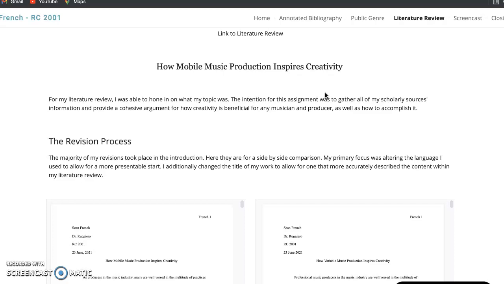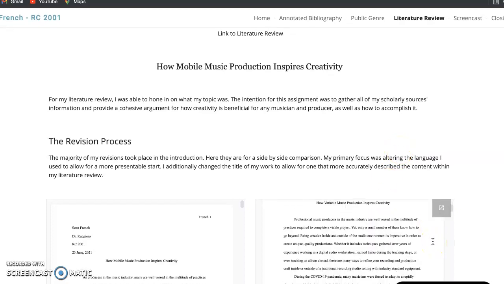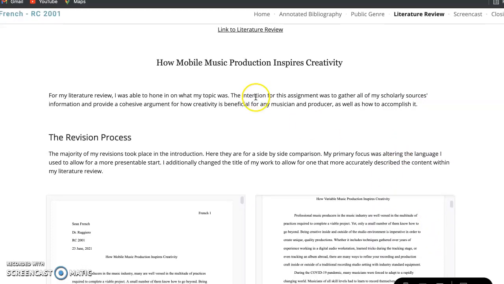I think that's actually very important, and it took me a little while to find the right word for that. Using mobile does not truly scope the article, because it doesn't properly discuss what was talked about in my actual final draft, how it's inside and outside of a recording studio.